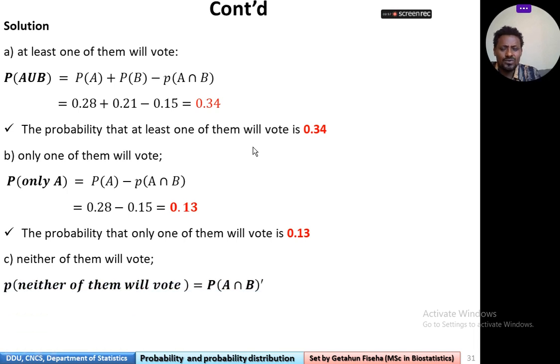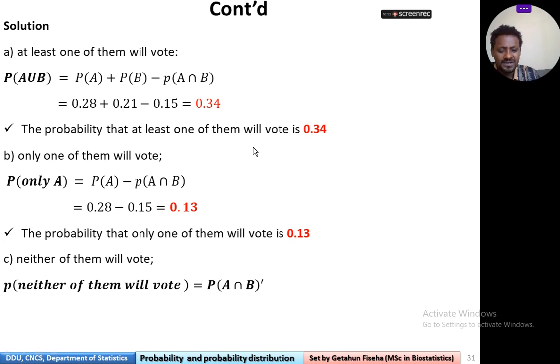Again, the probability that neither of them will vote. So the probability that neither of them will vote is equal to probability of A union B complement. I mean neither of them, the complement of the event that both come. So it is the probability of A complement intersection B complement.